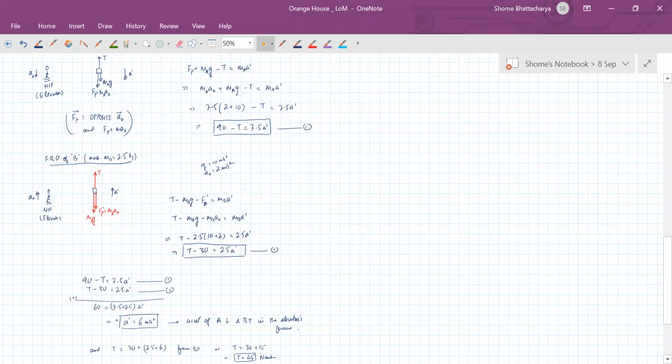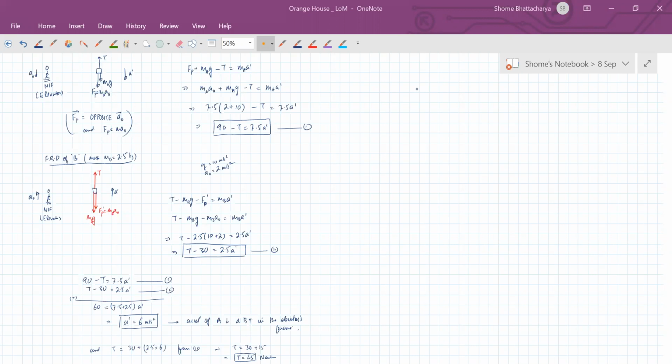Now the next step is to find the acceleration with respect to ground.